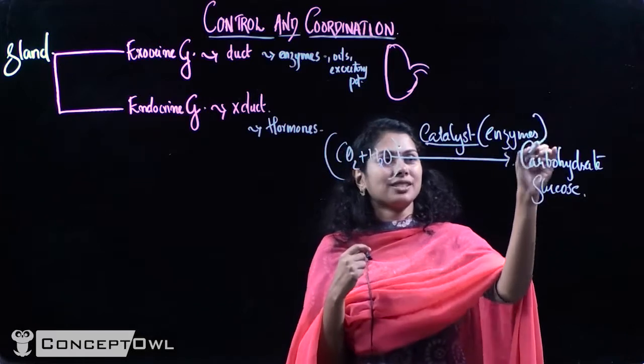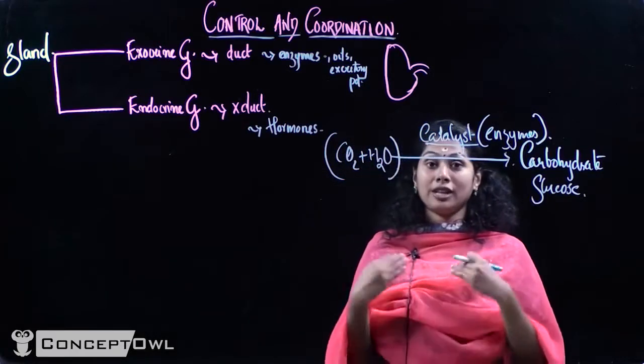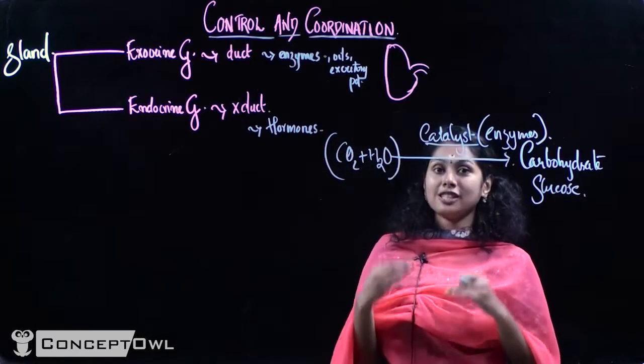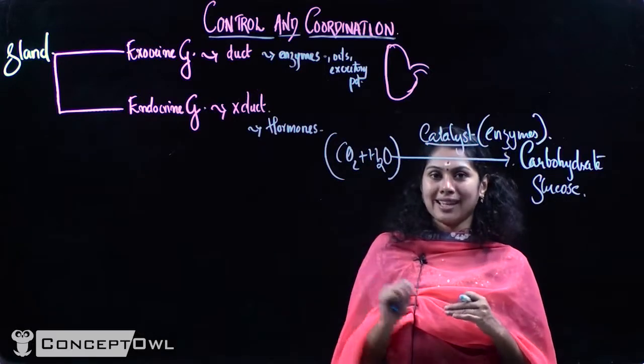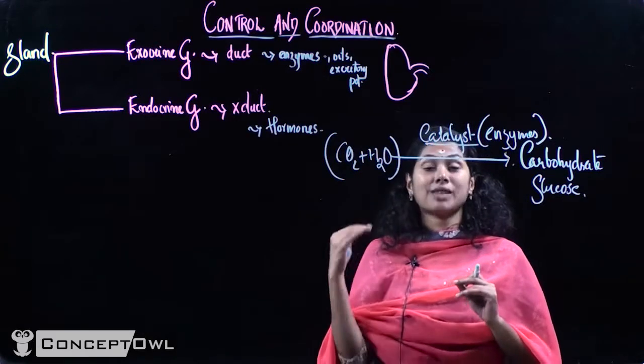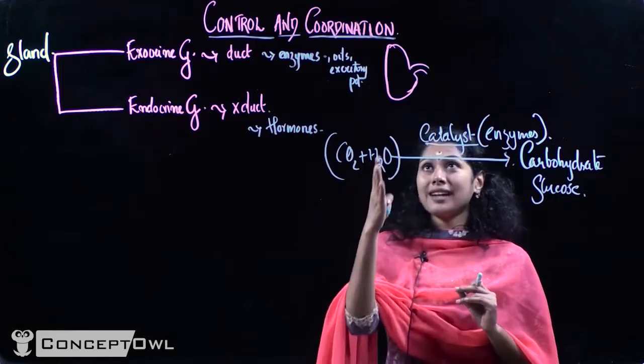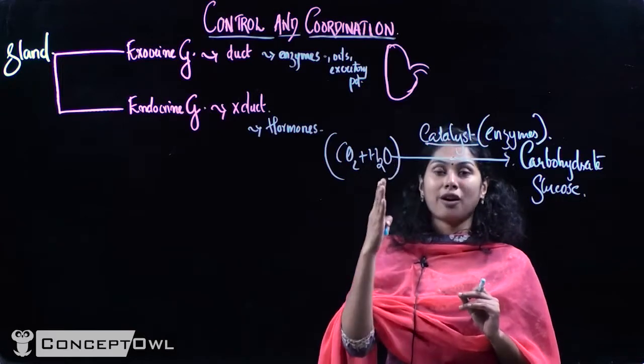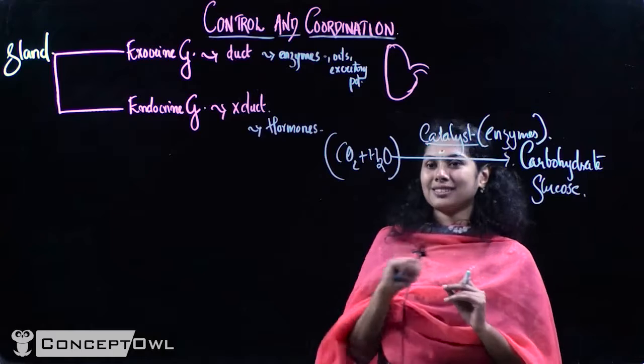And enzymes are biological catalysts. That means they are present in the biological body, the living body. Whatever catalyst is present there is called an enzyme. And these enzymes are secreted by glands which have a duct, and we call them exocrine glands.